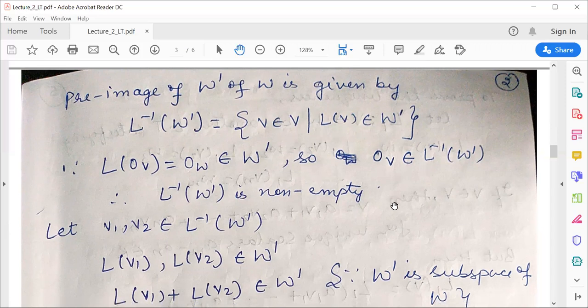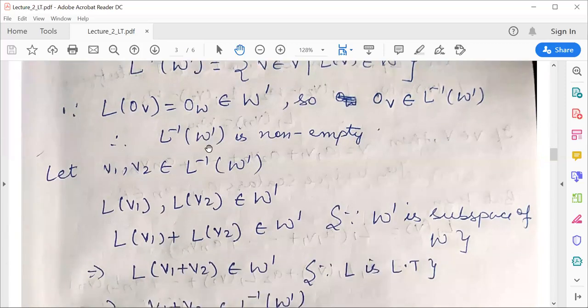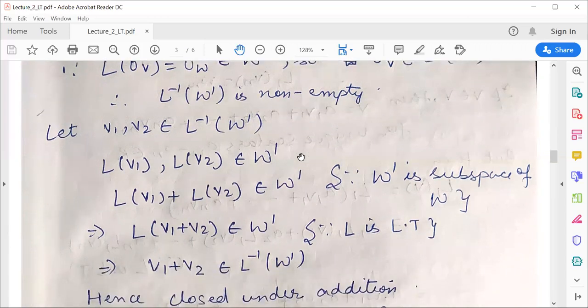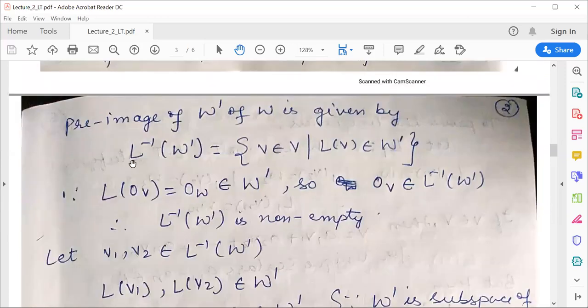So here again, to show that L inverse of W' is a subspace, we will only show two properties: that it is closed under addition and scalar multiplication. Starting with the addition property, consider two elements V1 and V2 of L inverse of W'. Then L of V1 and L of V2 belong to W', because this is how we have defined L inverse of W'.